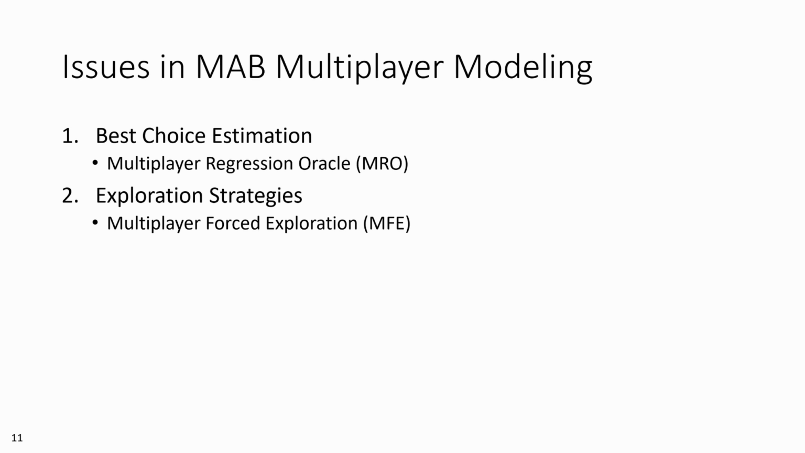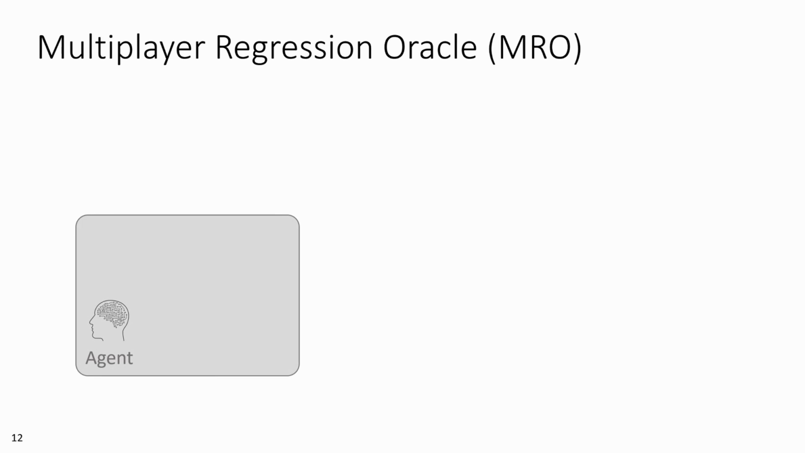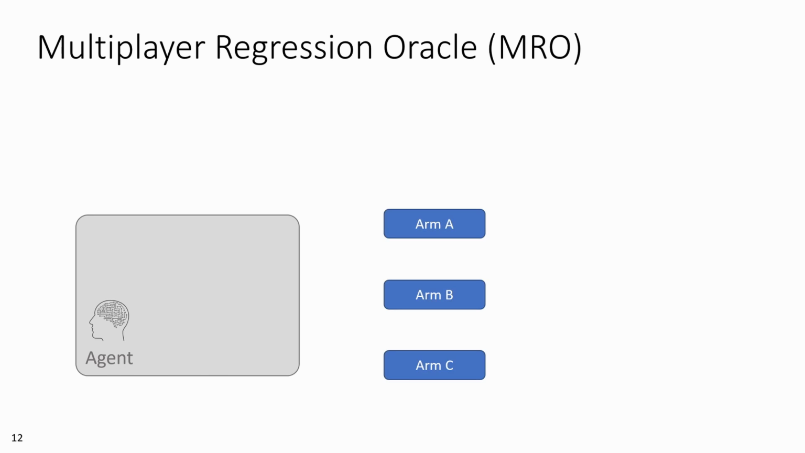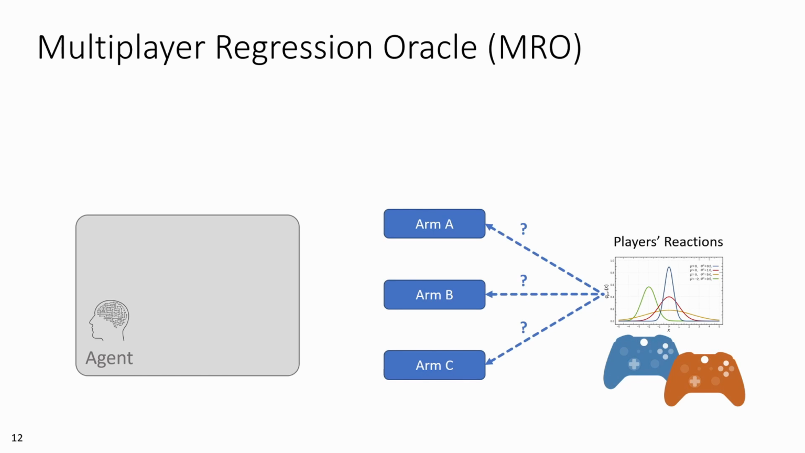As for the multiplayer best choice estimation, single-player MAB modeling only needs to look at the metrics of a single source to determine which arm performs the best. But what is the best way for the agent to handle reward metrics generated by multiple players? Combining the players' metrics through averaging, for example, renders a loss of resolution to the data that might have been